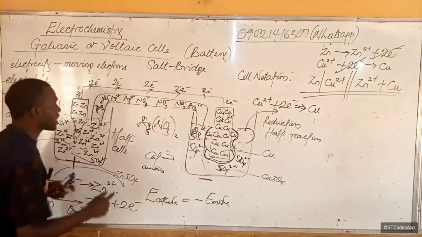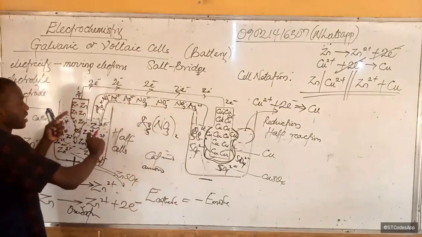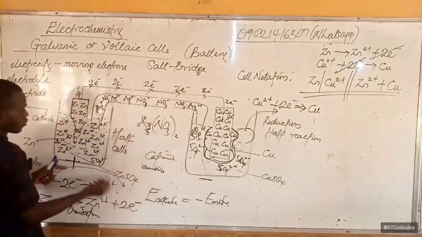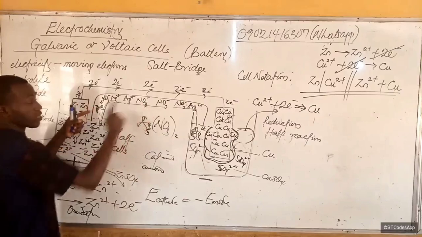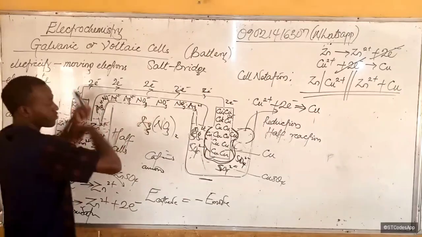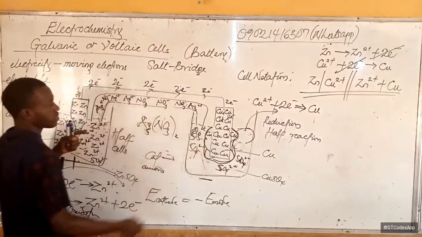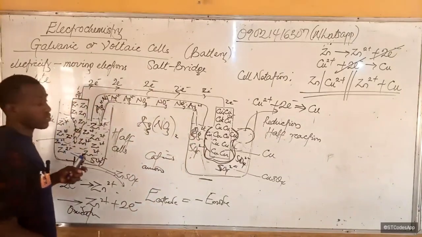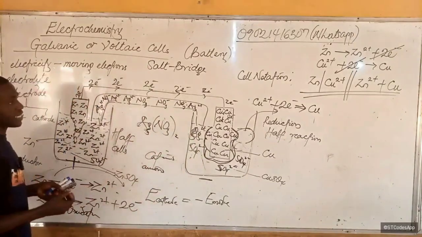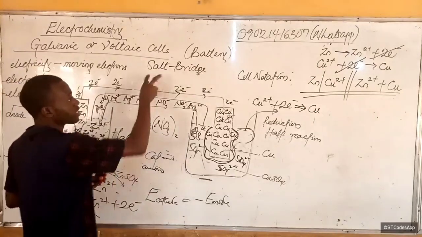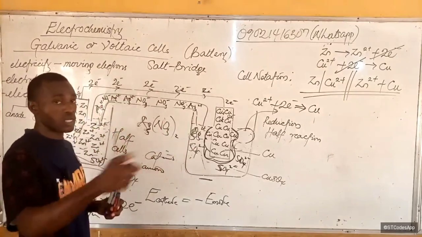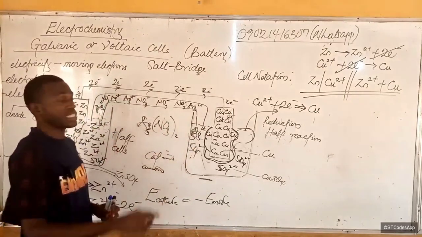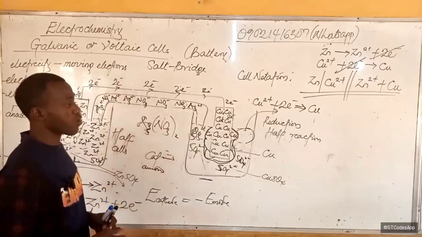Do you understand? So anions will be coming here, and that makes sense because we already said this is the anode. So anions, which are NO3 minus, come to the anode, and cations, which are the positive ions, go to the cathode. Now, in the absence of that salt bridge, this system cannot run for long because the system will be polarized and there will be no continuous flow of electrons.